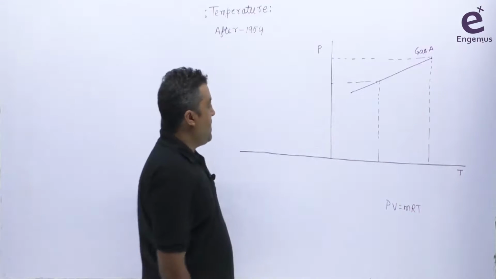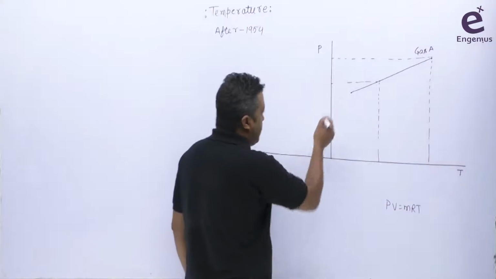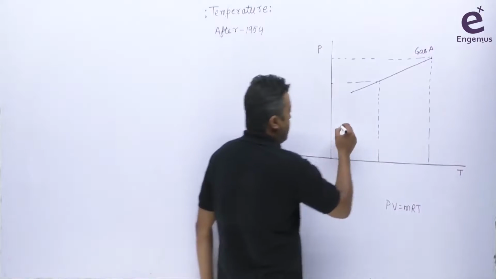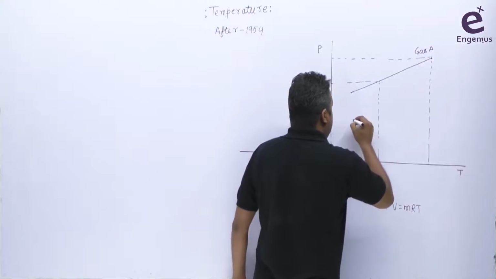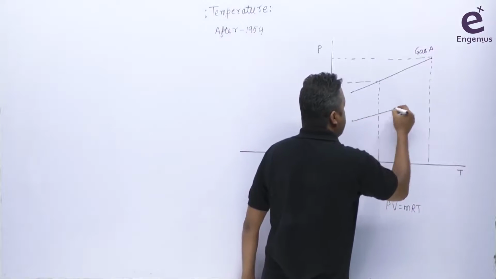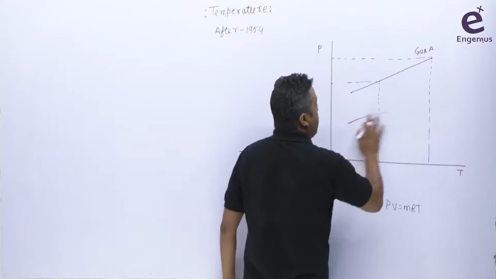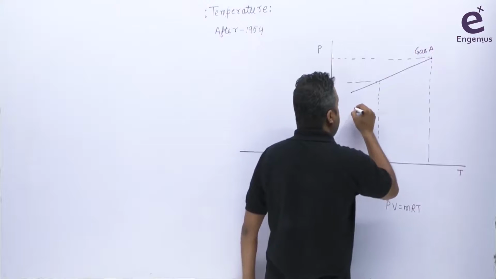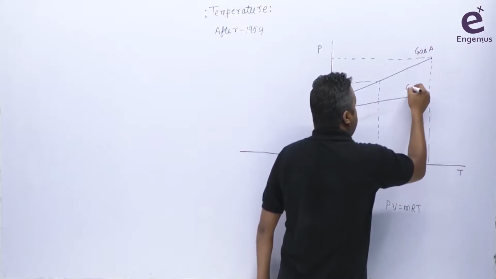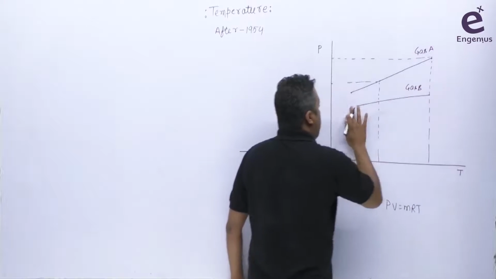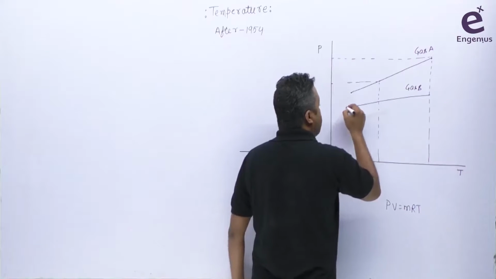Now in this case, we are taking another gas here. Let's suppose I am taking this gas B here, like this one. Similar thing will happen for this gas.